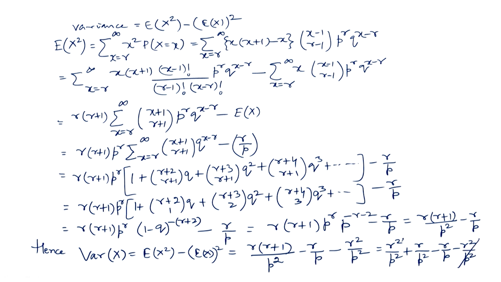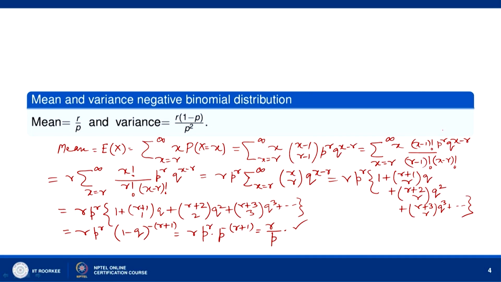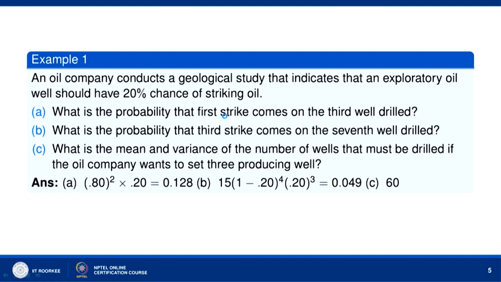So, this gets cancelled with this, and what we get here, let us take out r by p square, then we get 1 minus p. So, variance of x is equal to r by p square times 1 minus p. So, this is the variance, r into 1 minus p divided by p square. Now, let us take some examples.